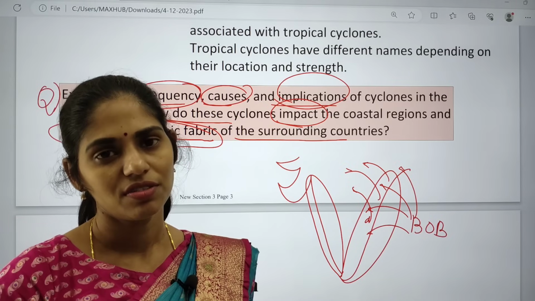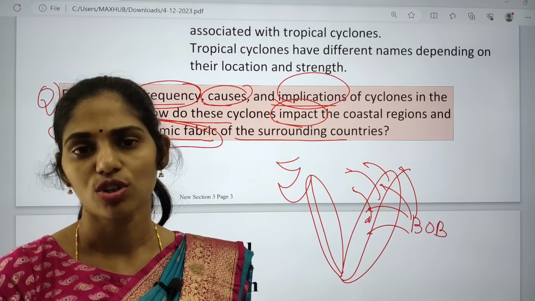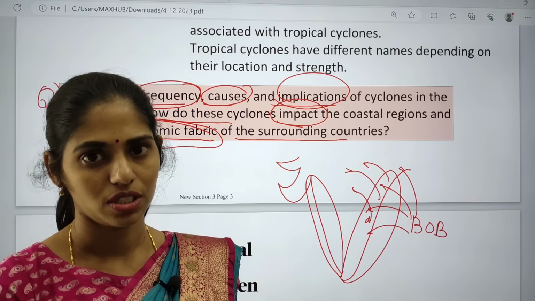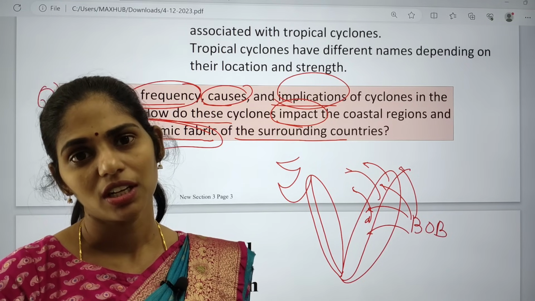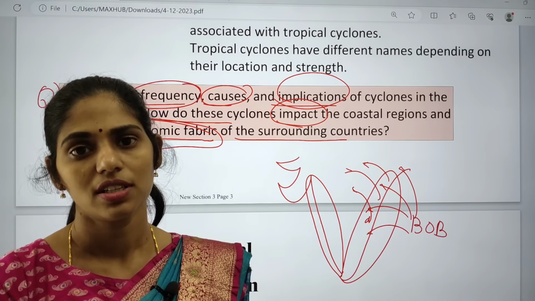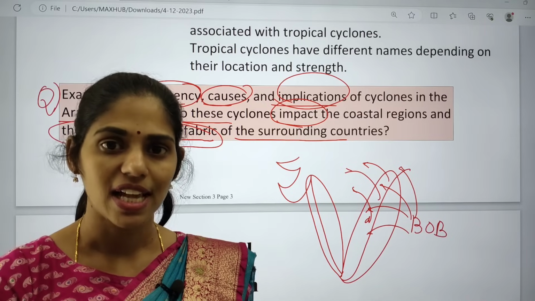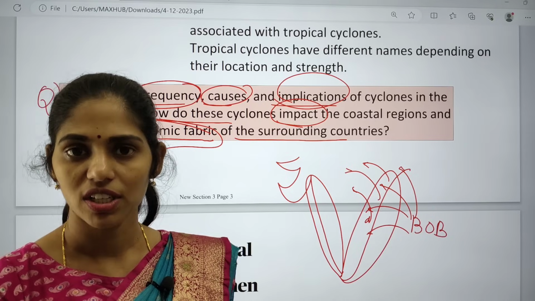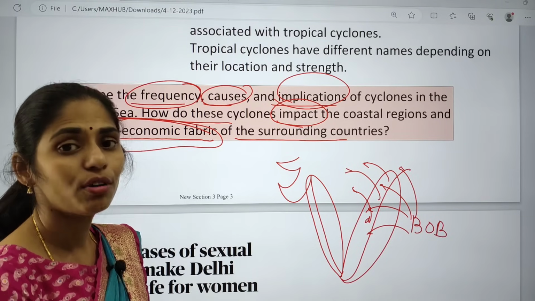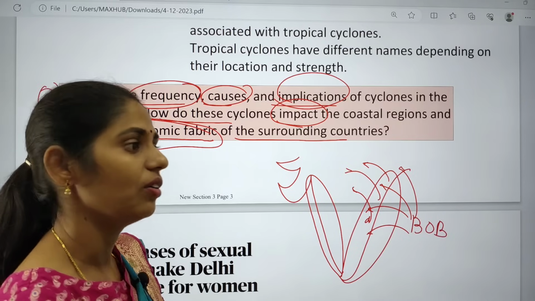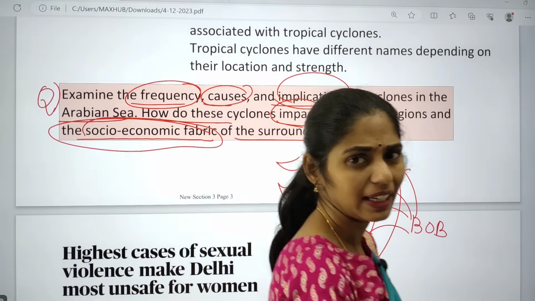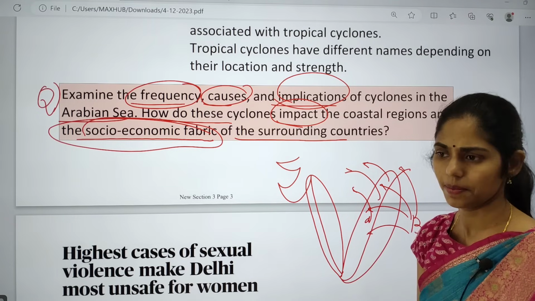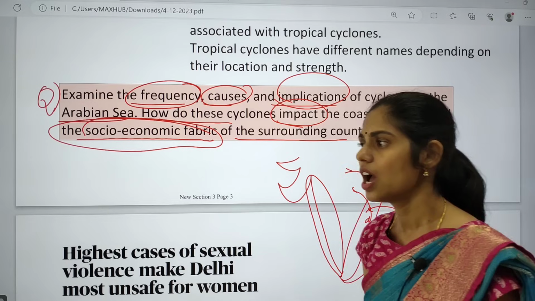Right? And because of these floods and because of the warnings that you should not go into the water for fishing, the fisherman community will be affected the most. And even the government has to take more measures to control this flood situation. Even during the disaster and after the disaster, the government needs funds for rehabilitation as well as reconstruction. So you can take the example of Andhra Pradesh. Andhra Pradesh was affected very badly after the cyclone, I think in 2014 or 16, if I'm not wrong. So please check that once.